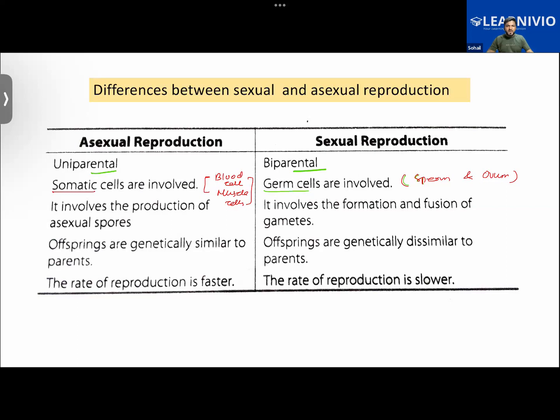The germ cells. Were you saying haploid cells? Yes, sir. No, we can call them haploid cells, but there's one more. I'm repeating the question. What is another name for germ cells? Sperm and ovum. Yeah, basically they are sperm and ovum. Basically they are sex cells.